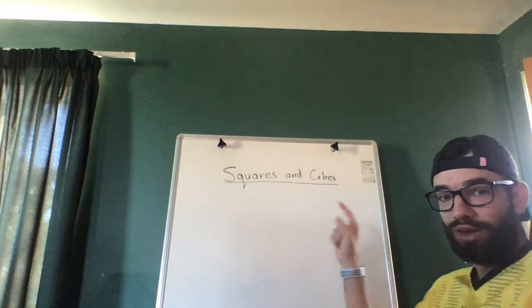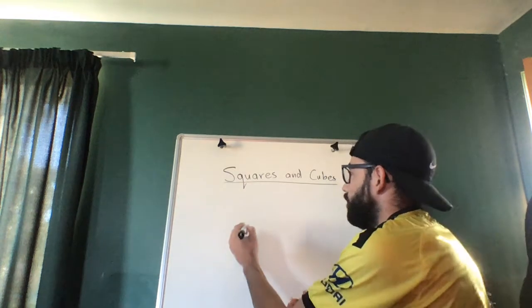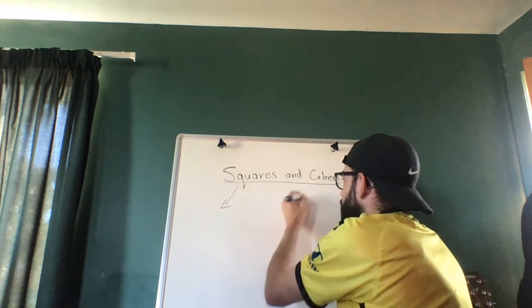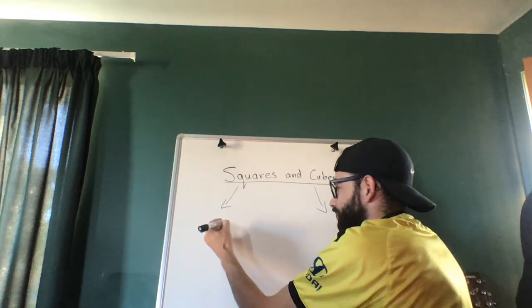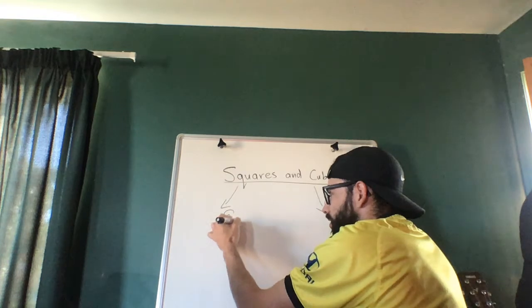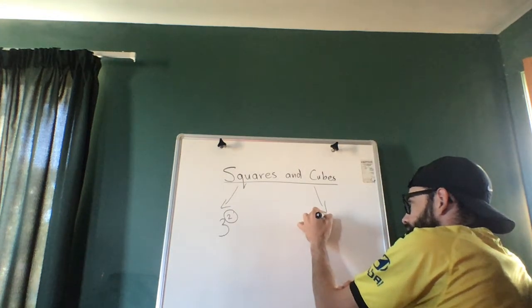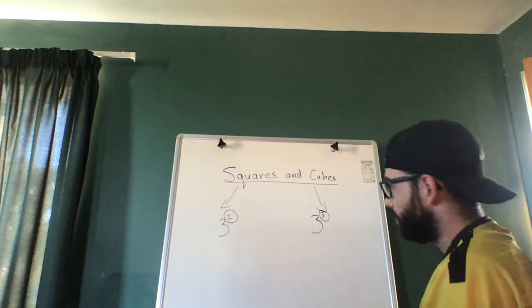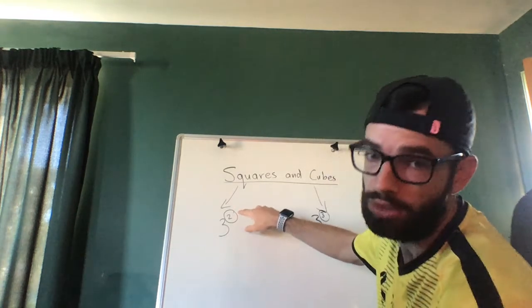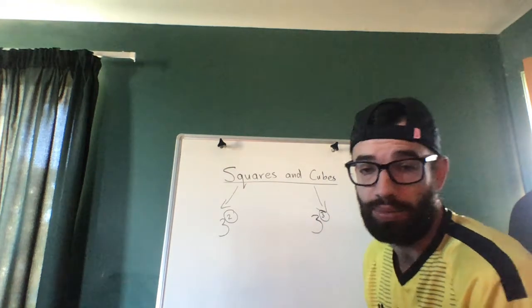In this video, we are looking at squares and cubes. So first of all, let's look at what a square is, and let's look at what a cube is. So a square is that little number there, okay? And a cube is that little number there. So a square is when there's a little 2 next to the number, and a cube is when there's a little 3 next to the number.